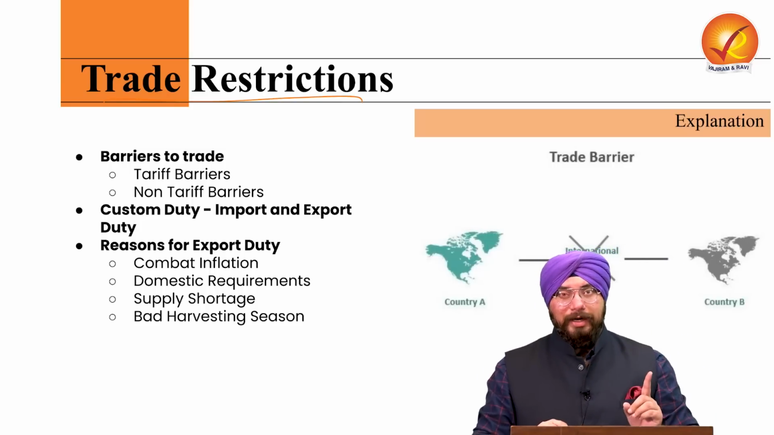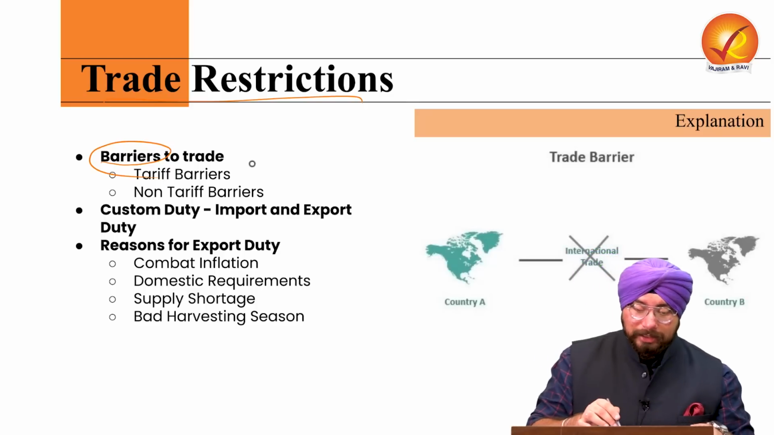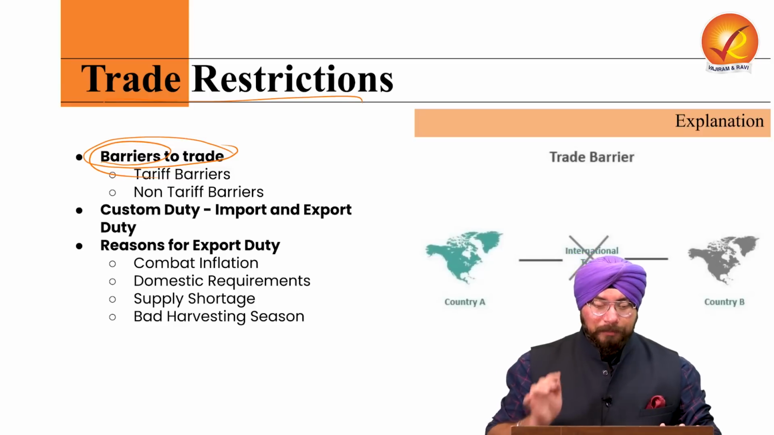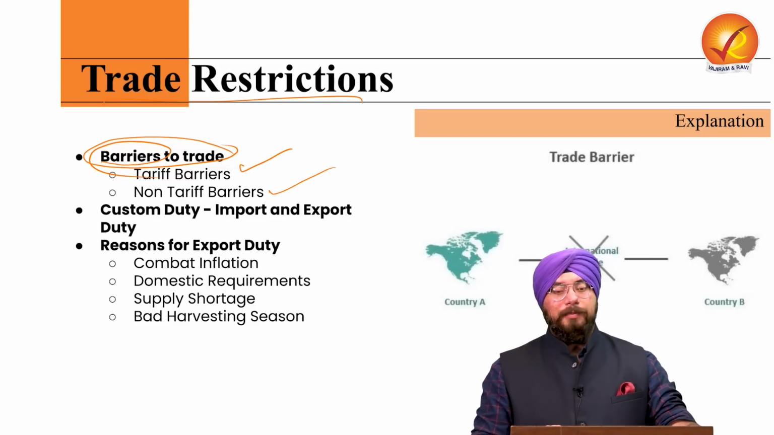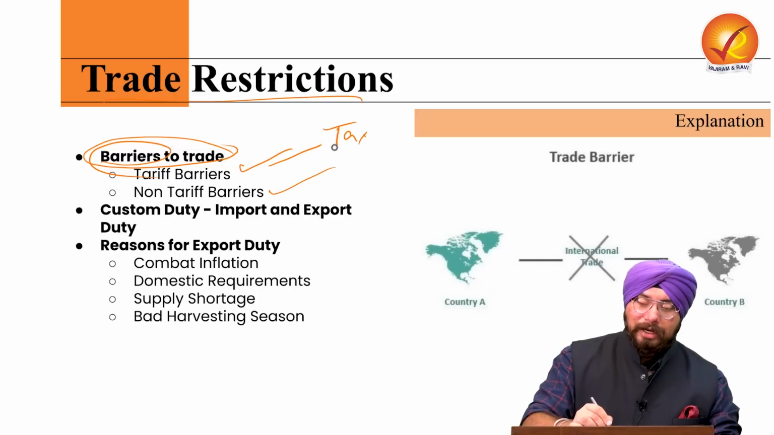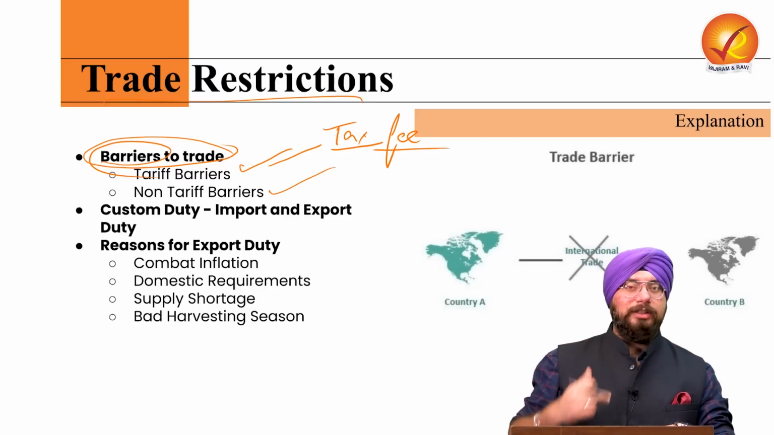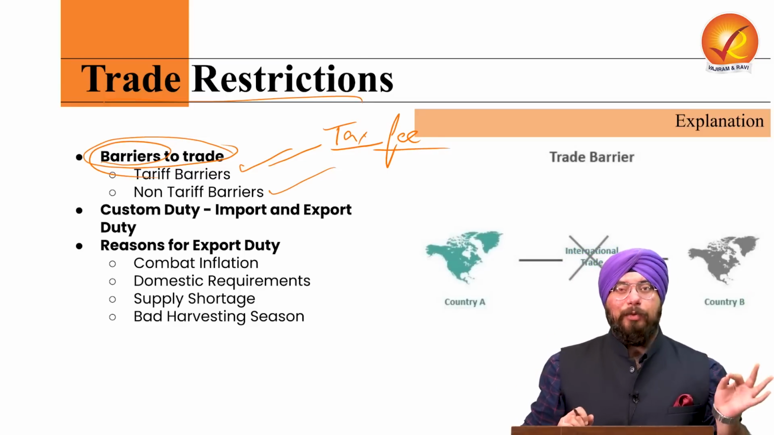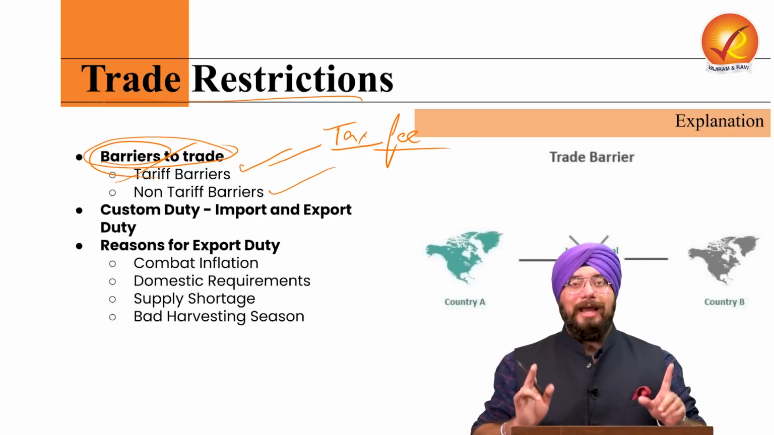Now, in order to restrict that trade, government will put in various barriers. And the barriers which the government puts are known as barriers to trade. These barriers can be of two types. First, it can be a tariff barrier. Second, it can be a non-tariff barrier. A tariff barrier very simply means any kind of barrier which involves a tax or a fee. For example, if government tells you that if you have to import certain products, you will have to pay a certain level of tax, a certain level of fee, a duty on that product in monetary sense, that barrier will be known as a tariff barrier.